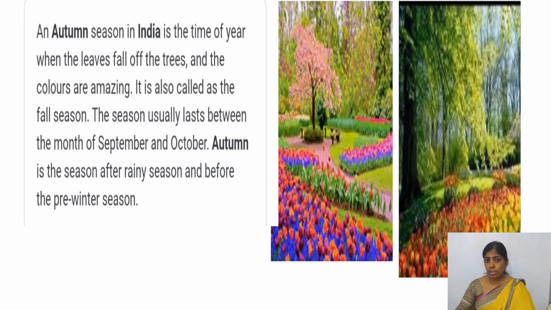In India, autumn is the time of year when the leaves fall off the trees, right? This is autumn and the colors are amazing. It is also called the fall season. The season usually lasts between the months of September and October, right? Autumn is the season after the rainy season and before the pre-winter season. So next comes the spring season. It is warm and green. Totally you can see greenery, full of birds, flowers, blooms. It will look very wonderful to enjoy the nature.